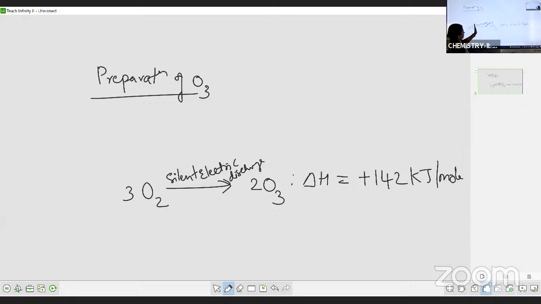Through oxygen, when you pass silent electric discharge, you get ozone O3, and since you are supplying heat energy to the reactants, it is an endothermic reaction. That is the reason the delta H sign will be positive.